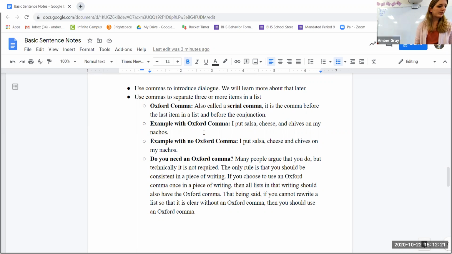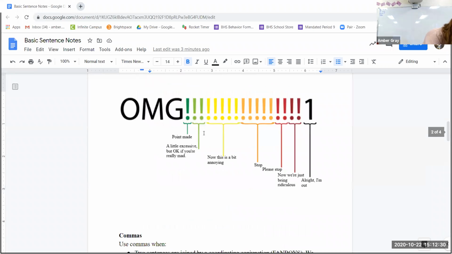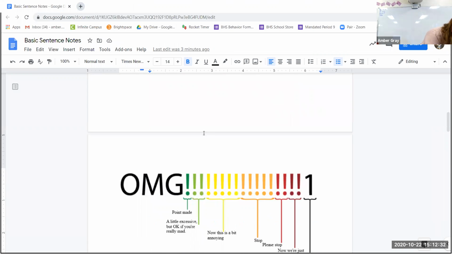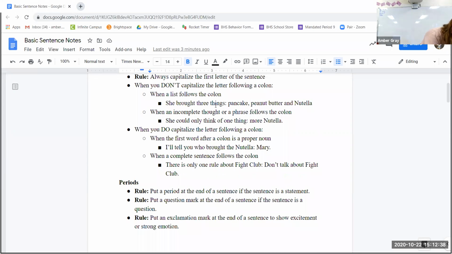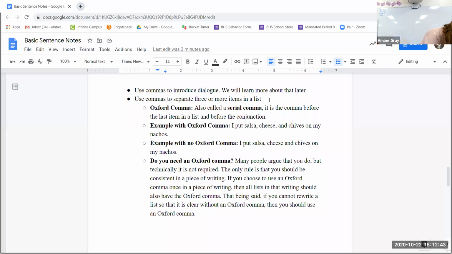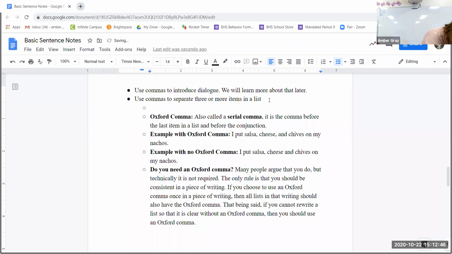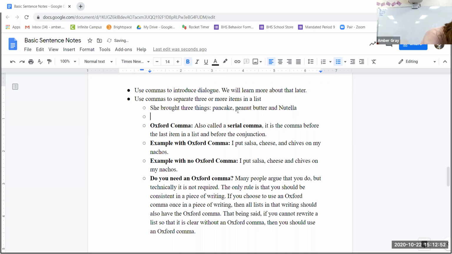Use commas to separate three or more items in a list. That brings us back up to, I'm just going to copy and paste that sentence that I used before, right? The Nutella and the peanut butter. She brought three things: pancakes, peanut butter, and Nutella. Okay. So I have a comma between my three things.